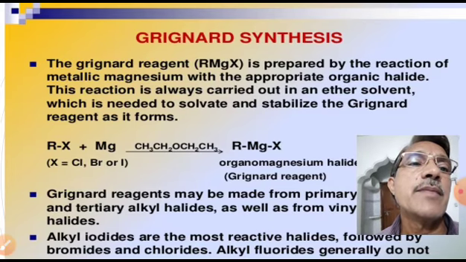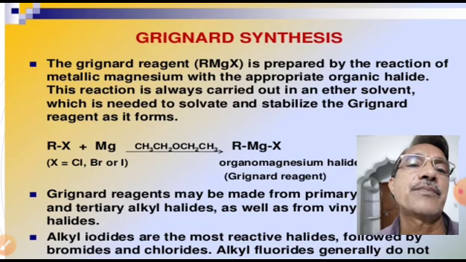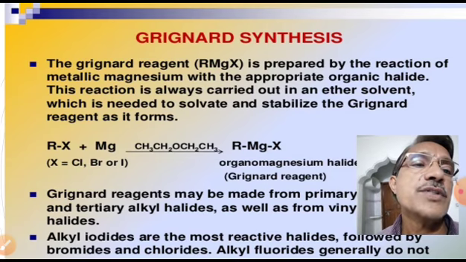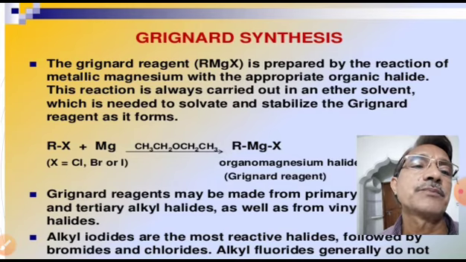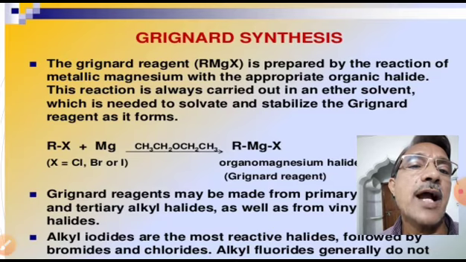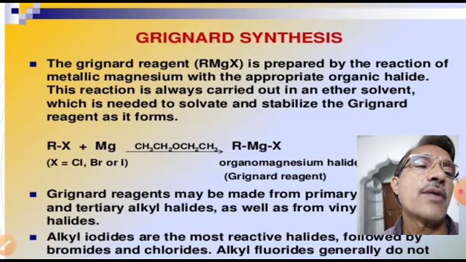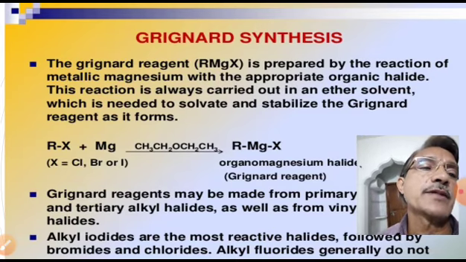Grignard reagents may be made from primary and tertiary alkyl halides as well as from vinyl halides. Iodides are the most reactive halides, followed by bromides and chlorides. Iodides are more reactive than bromides, which are more reactive than chlorides. Alkyl fluorides generally do not participate in the reaction.